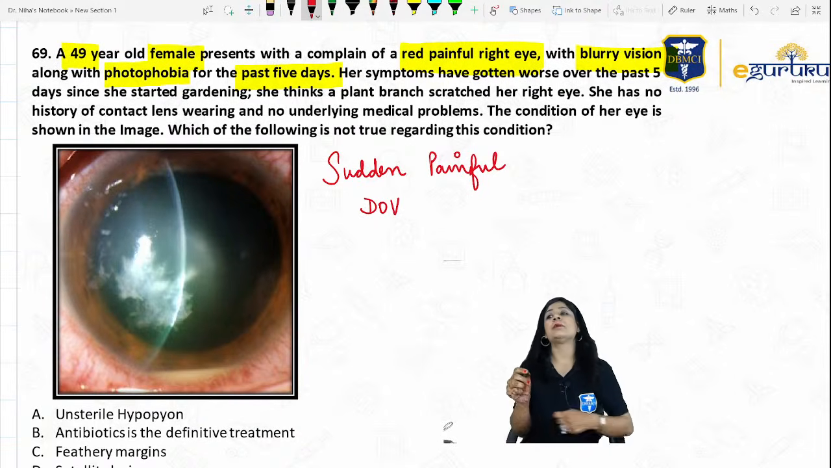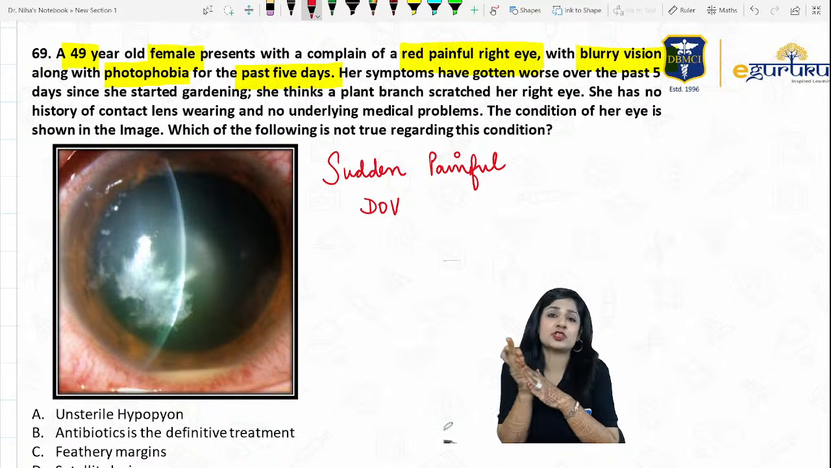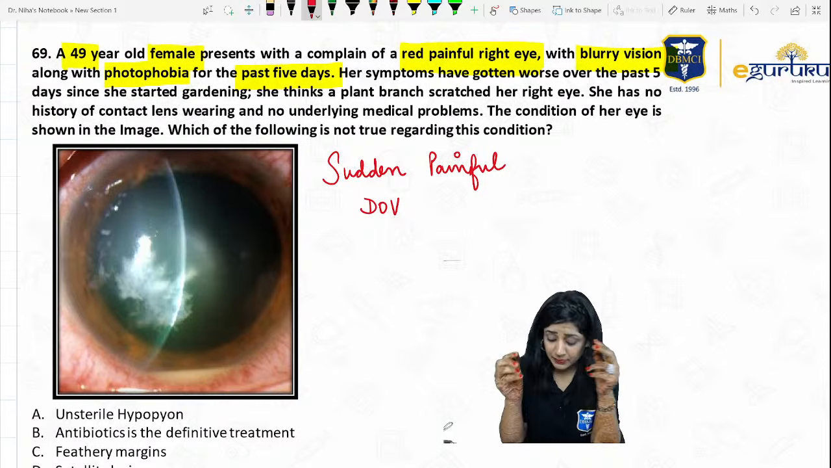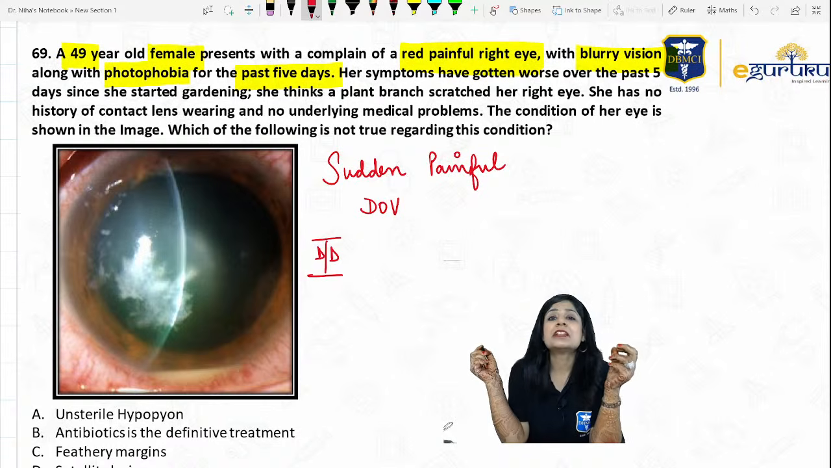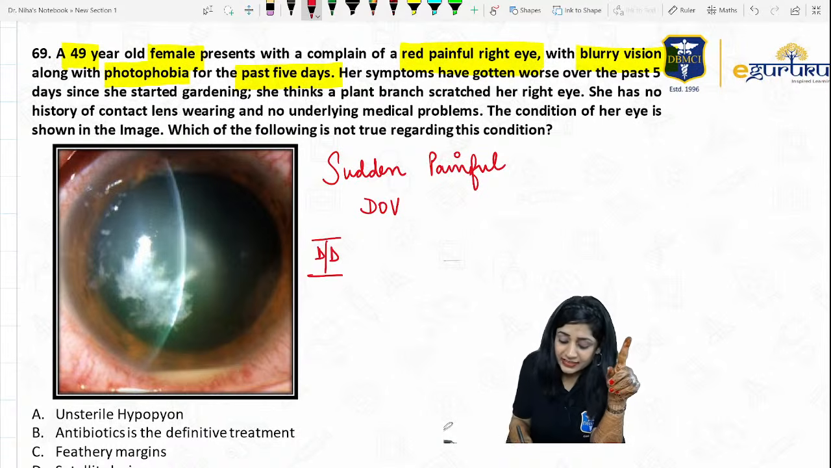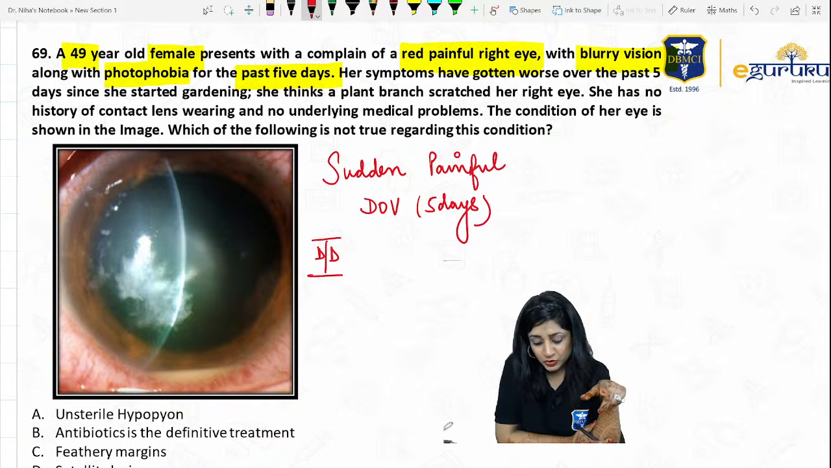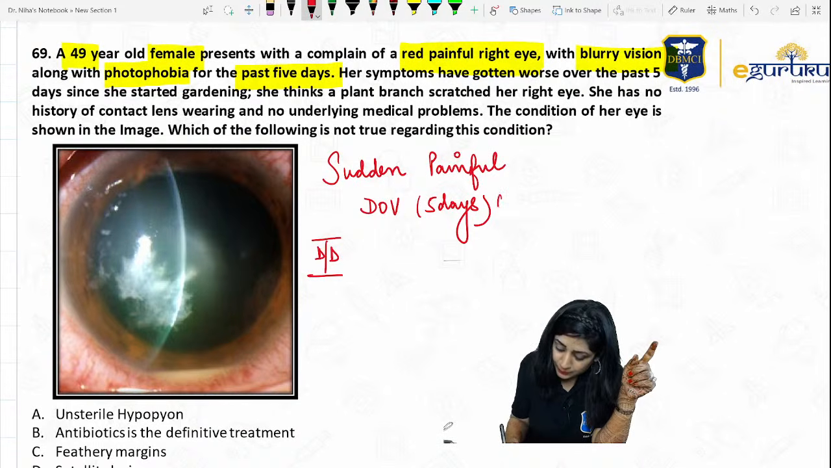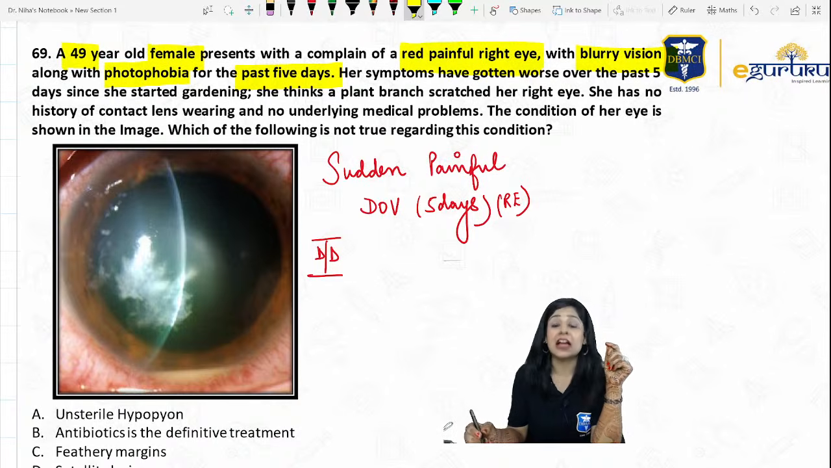So first of all, who will tell me the DD? I think last time also we discussed that if we are having a sudden painful diminution of vision, you have to tell me what are the things you are going to think. Why is it sudden? Because it is just from 5 days. So since 5 days, this patient, a female, is having sudden painful diminution of vision in the right eye, and her symptoms are getting worse over the past 5 days since she started gardening.